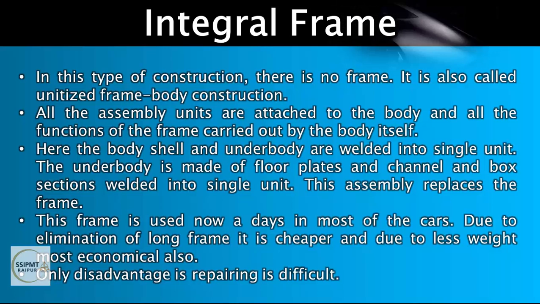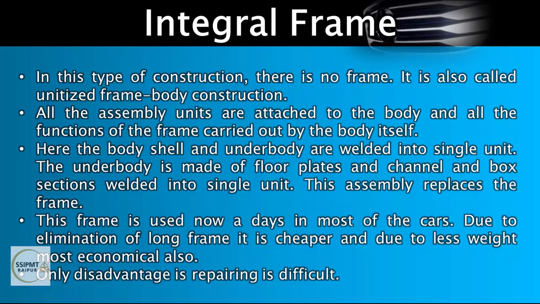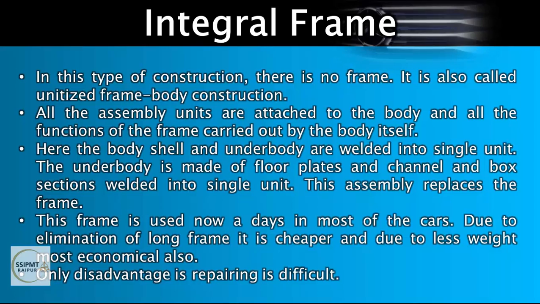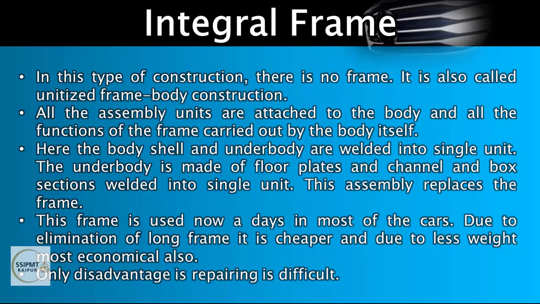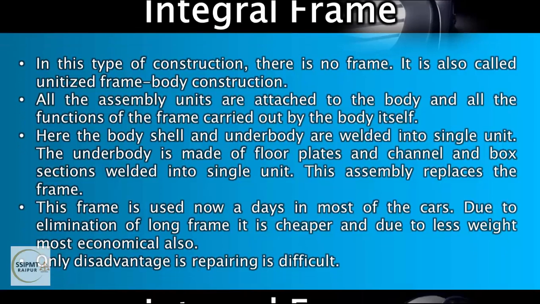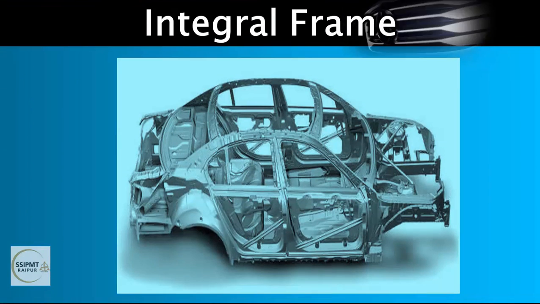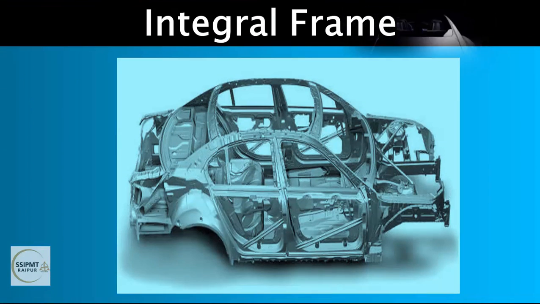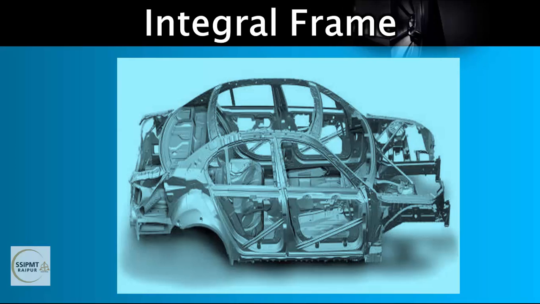Only one disadvantage of this frame is it is very difficult to repair the vehicle, right? Next, you can see the integral frame. One of the types of the integral frame is a monocoque, which is used nowadays in the cars. You can see it is a design of cars, and it is a unit body construction or integral frame.